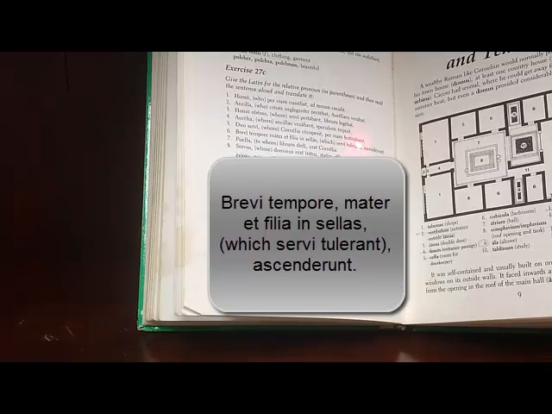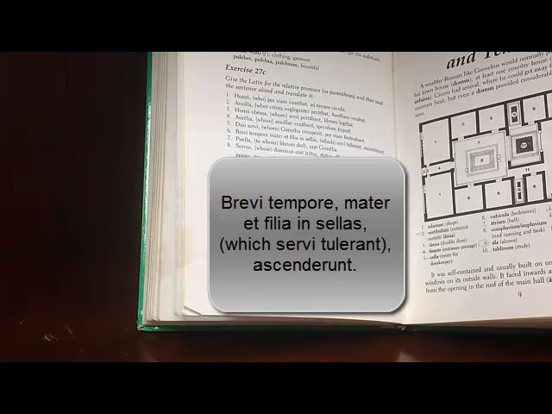Servi tulerunt. Sorry, not tulerunt. So we take that sentence by itself. Which servi tulerunt? Okay. So servi tulerunt. I keep pronouncing that wrong. So ferro, ferre, tuli, latum. Another one you guys have trouble with. They love those, don't they?